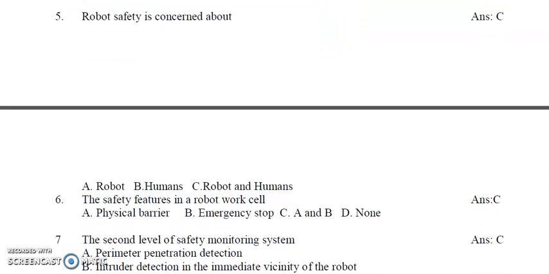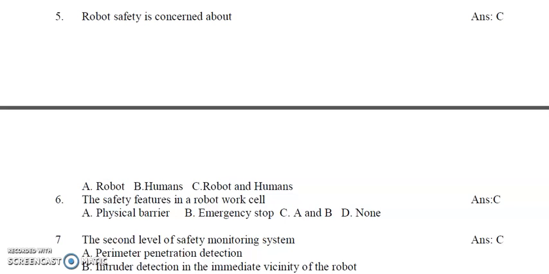Robot safety is concerned about A. Robot, B. Humans, C. Robot and humans. So when we say robot safety, it doesn't concern only the robot. It is predominantly because of the robotic laws themselves, which first give priority to human safety. So human safety is first. The third law only suggests the robot safety, or it emphasizes the robot safety.